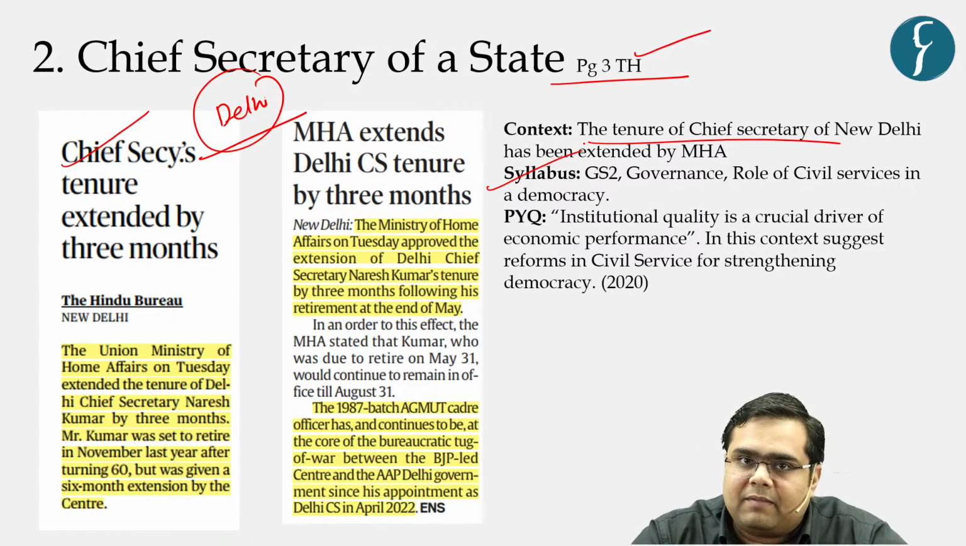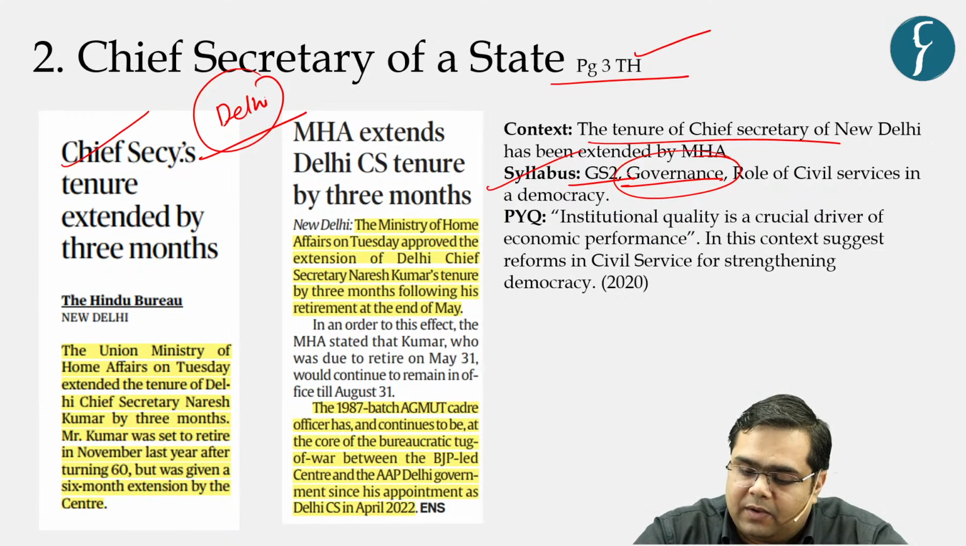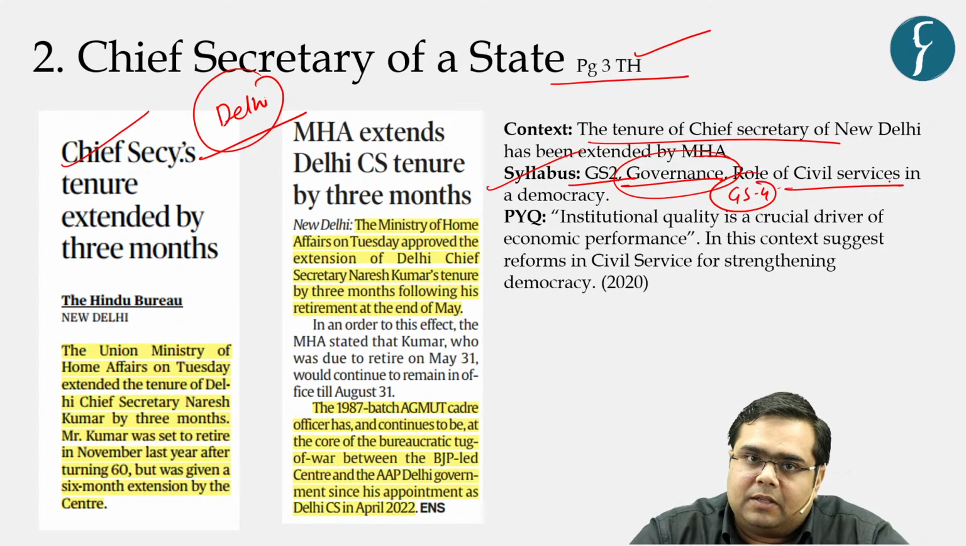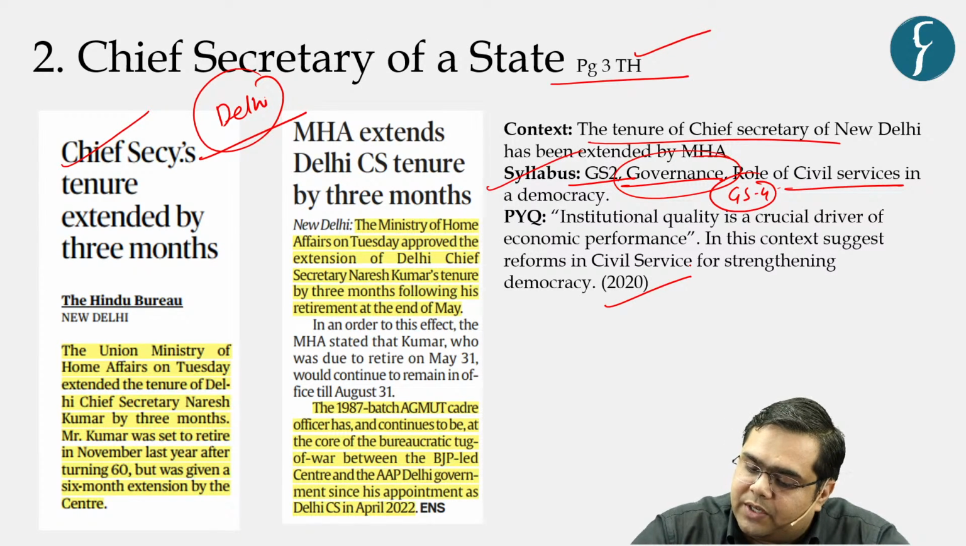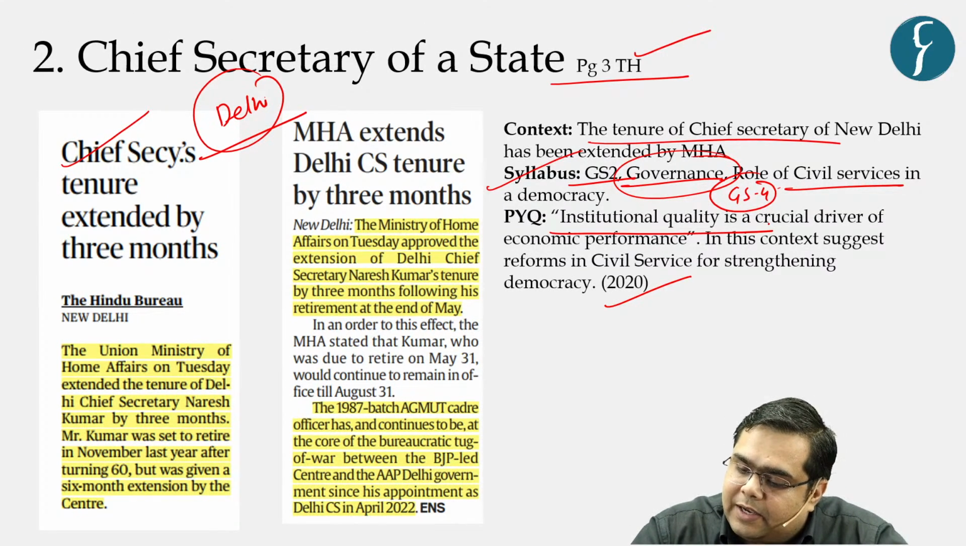What is the syllabus mapping with respect to this news? In your GS paper 2, governance, first of all, overall governance and good governance has been explained, and then in your GS paper 4 as well, right? And then with a specific context, role of civil services in democracy is mentioned. In the past, 2020, there has been a question on institutional quality is a crucial driver for economic development, economic performance. In this context, suggest reforms in civil services for strengthening our democracy, right?